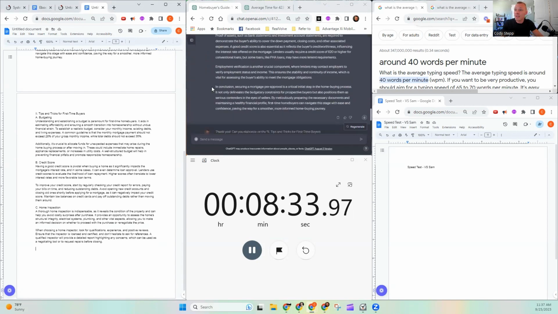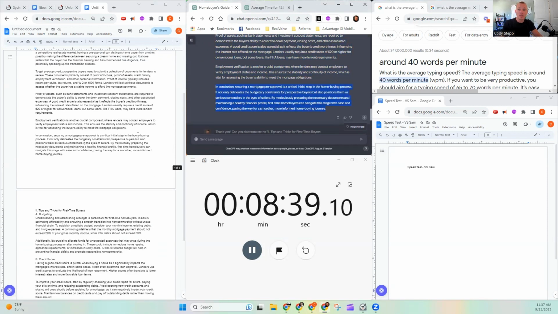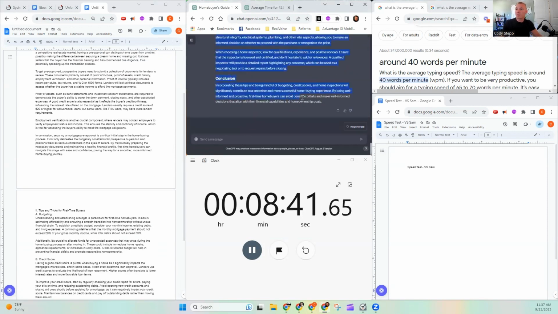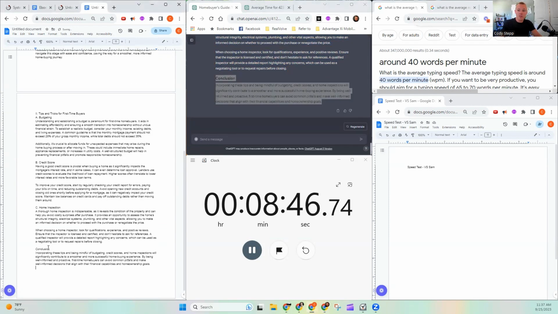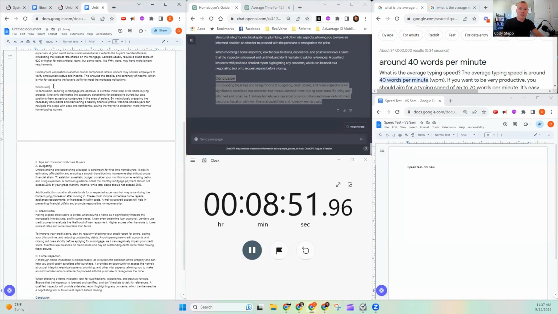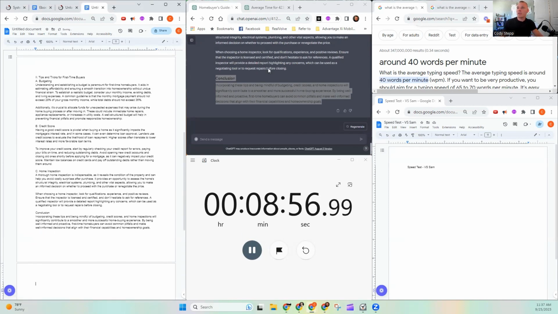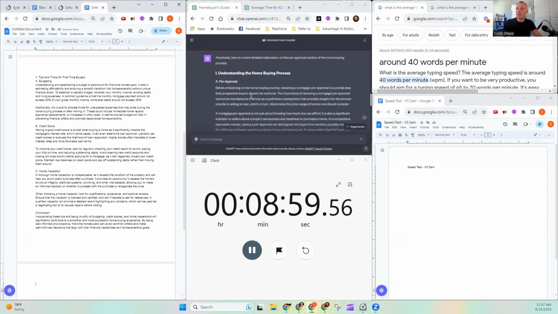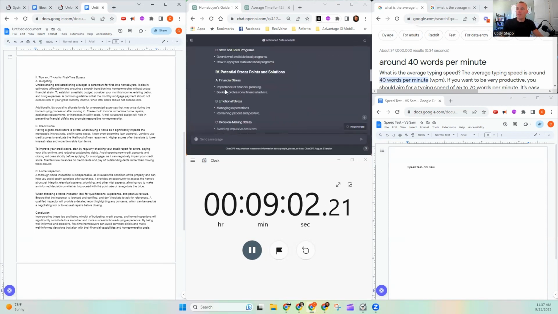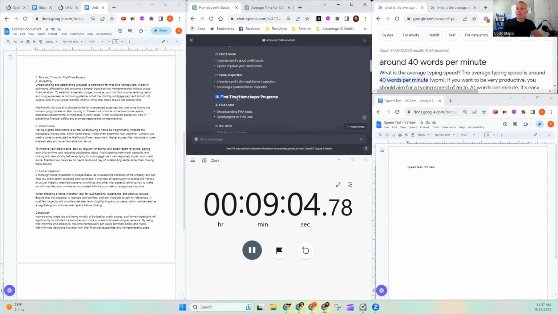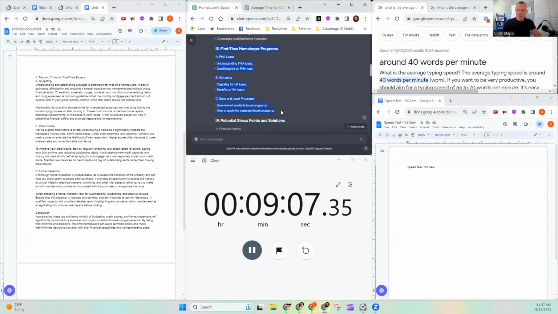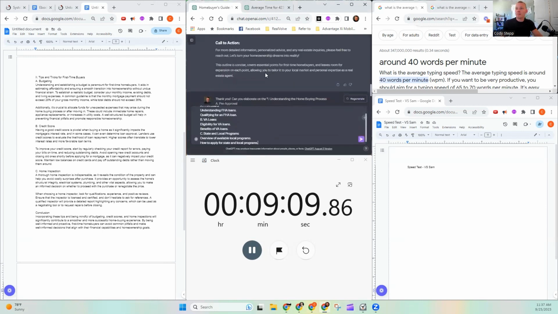See this second section. Oh, here's an interesting little thing. They have sectional conclusions. This one actually broke it out into its own subsection. So I'm going to grab that and throw that down there too. Control Shift V is going to reformat it. And then I'm going to add that conclusion piece right there. Shift Enter. Let's hop back over to ChatGPT and scroll on up. Man, we are at 9 minutes and we still are only on our third section. This is going to be quite a process before the end of it.